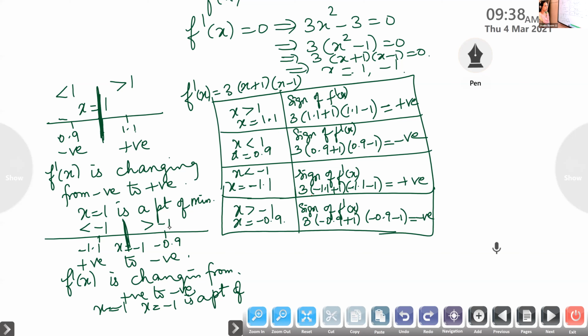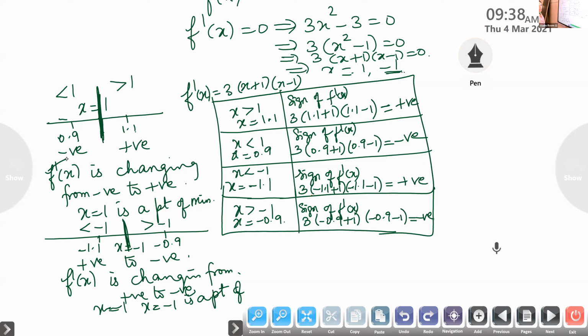Ma'am, why aren't we taking minus 1 as the point of minimum? This is the definition. When f dash of x changes from negative to positive, it is the point of minimum.